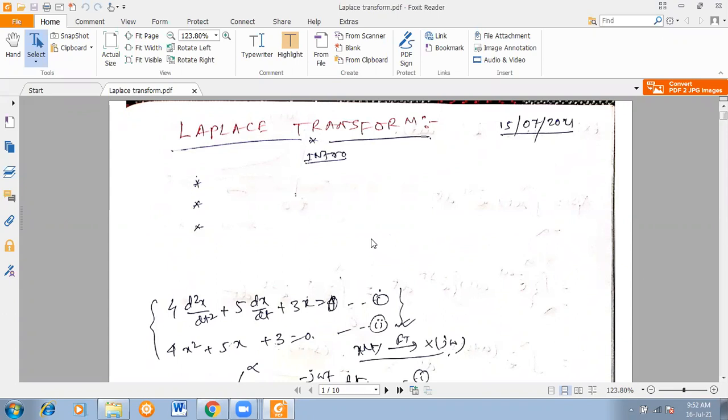This Laplace transform is useful in a few areas, like when you are going to analyze any sort of electrical circuits. Any sort of electrical circuit, you can use Laplace transformation. You can use it in control systems also. In mathematics, so many numericals you have to solve. So in many real-time applications, you can use Laplace transform.